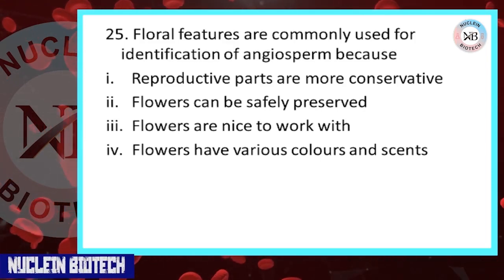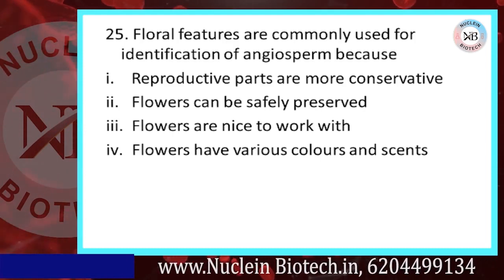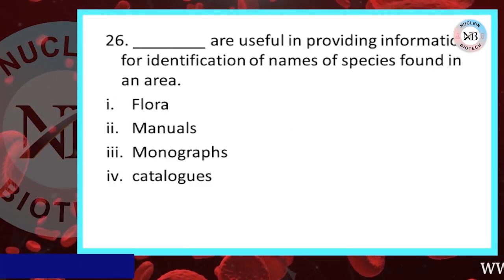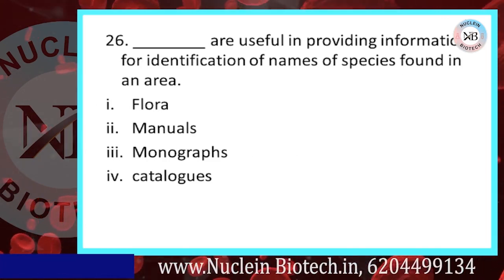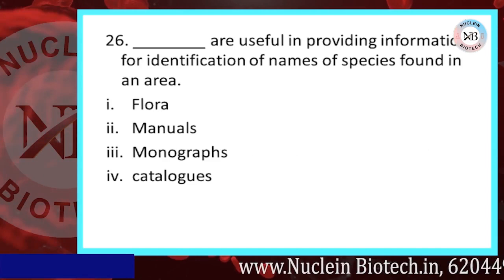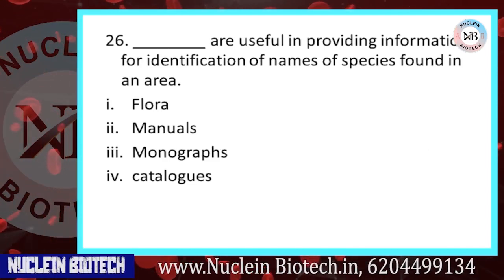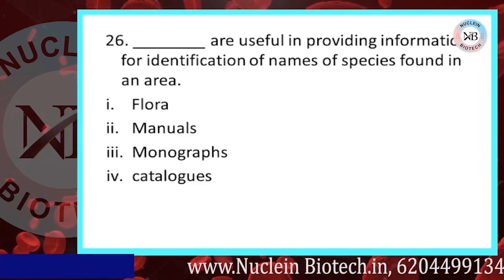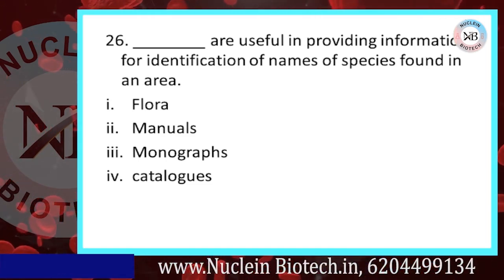A correct option is A. Move to next question. Dash are useful in providing information for identification of names of species found in an area. Our options are flora, manuals, monograph and catalogs. A correct option is B.